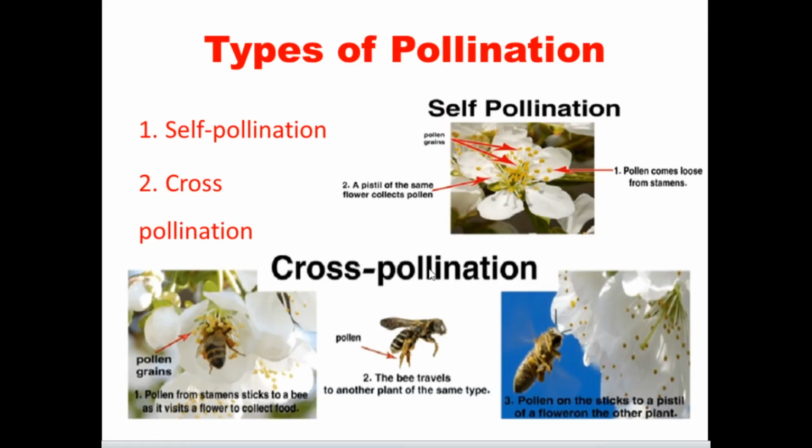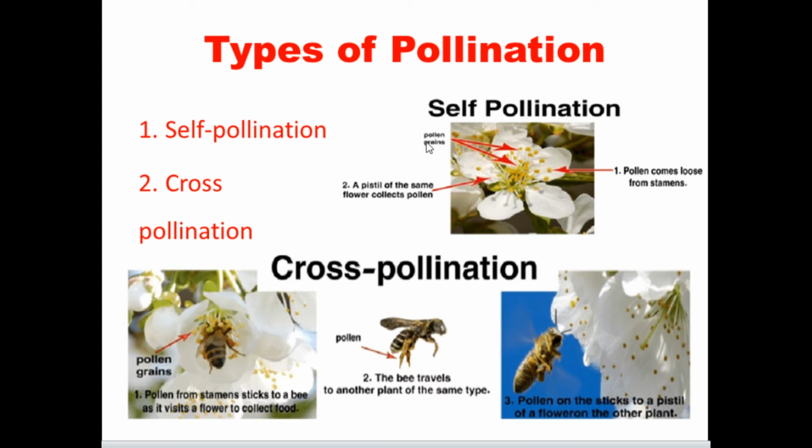Types of pollination. There are two types: self-pollination and cross pollination. Self-pollination means the pollen grains reach the stigma within a flower, or a different flower of the same plant.